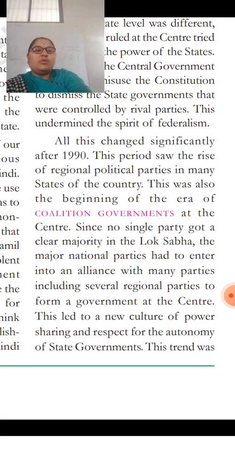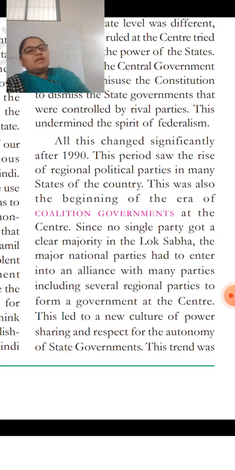This also was the beginning of the era of coalition governments at the center. So what happened? We saw there was a coalition government in the center. When no party can get the majority of seats, what will they do? They will go for a coalition government. That we started seeing in the central government.